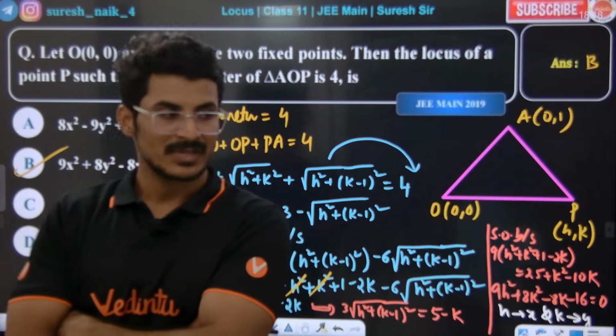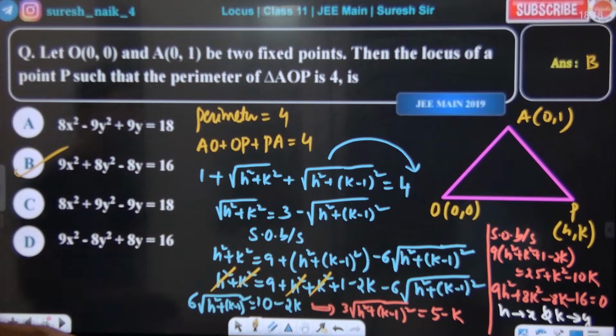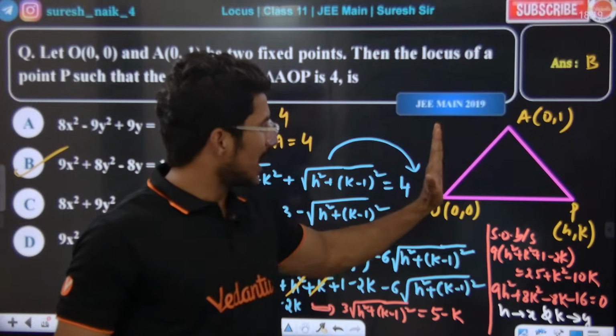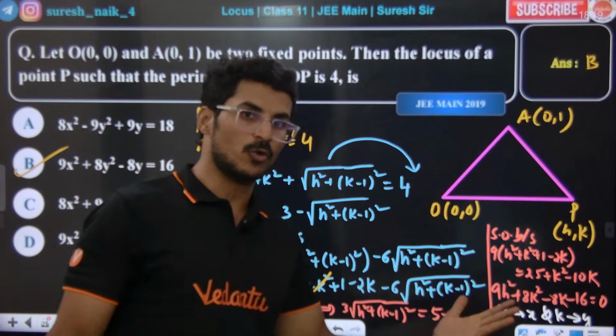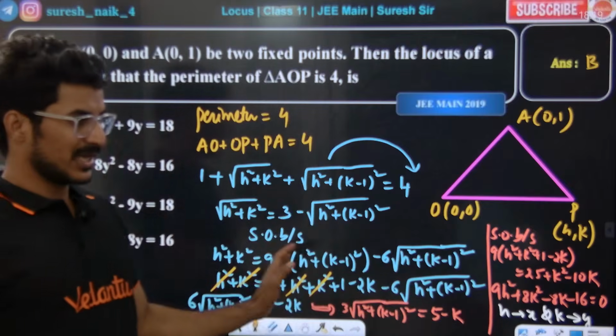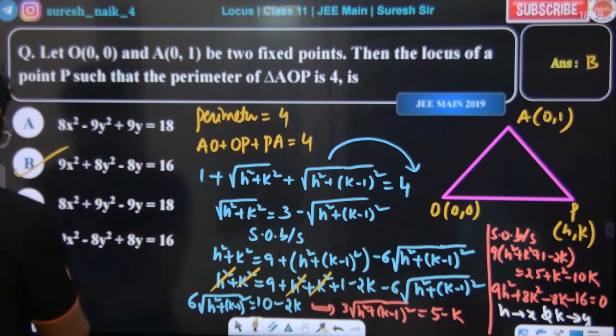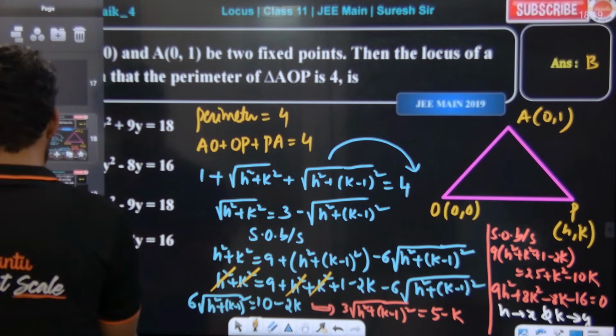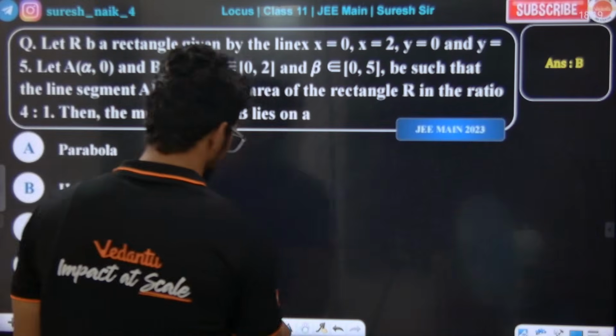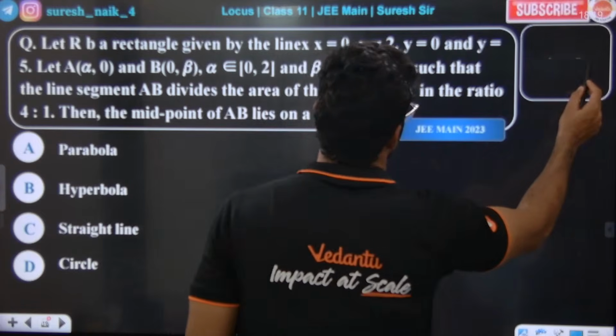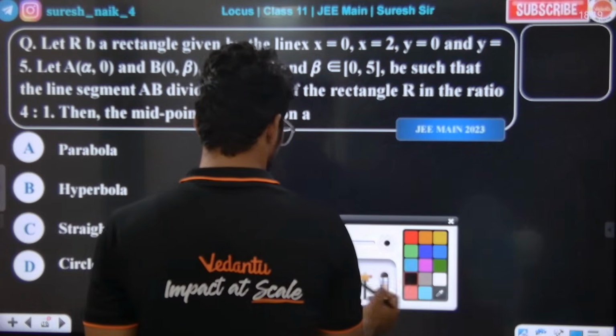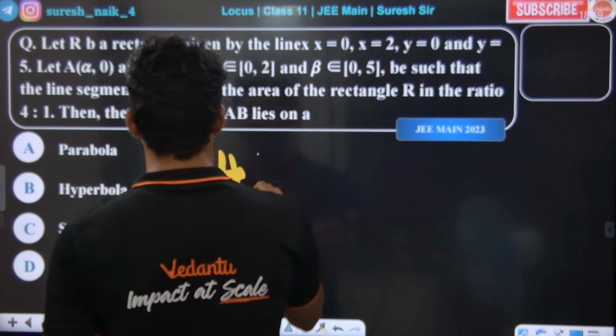Easy, then. We just need to find out the perimeter. AO plus OP plus PA is equal to 4 given. Distances and squaring on both sides. Simple calculation. Very simple. Guys, this is the homework for you all. One last question. In the homework question, please try this as a homework.